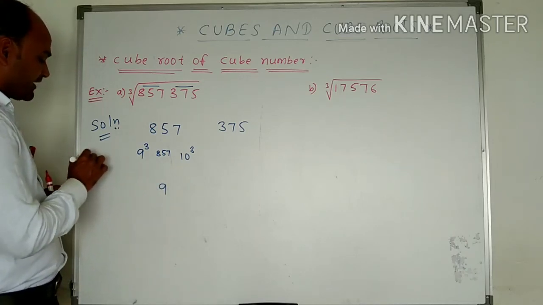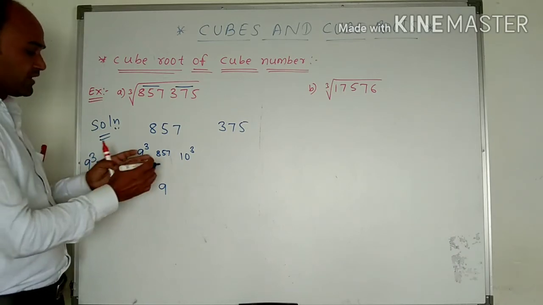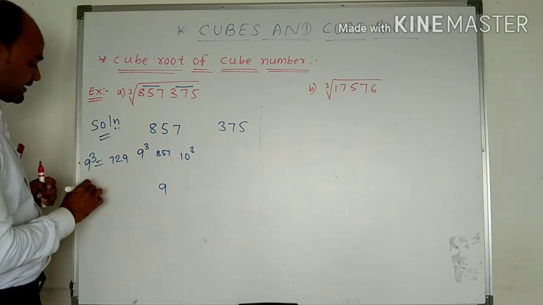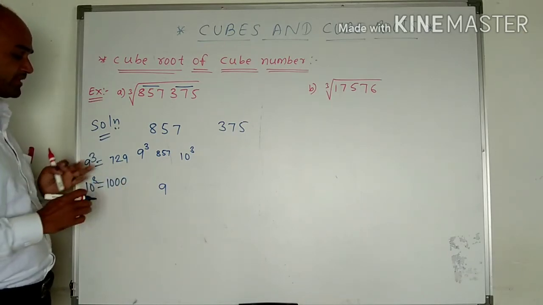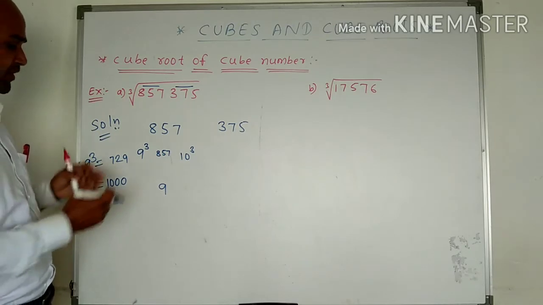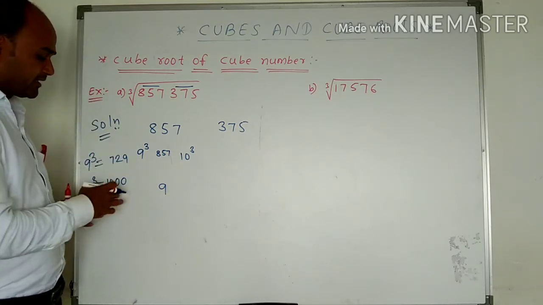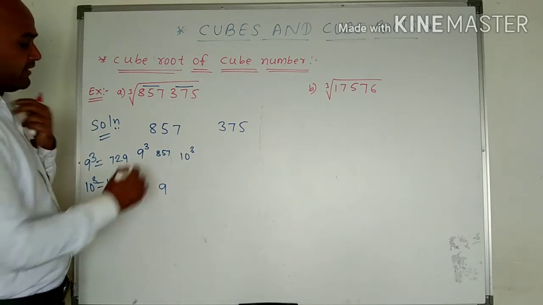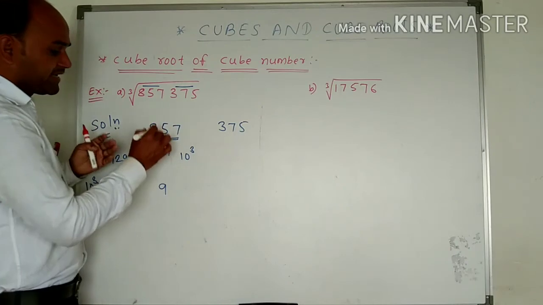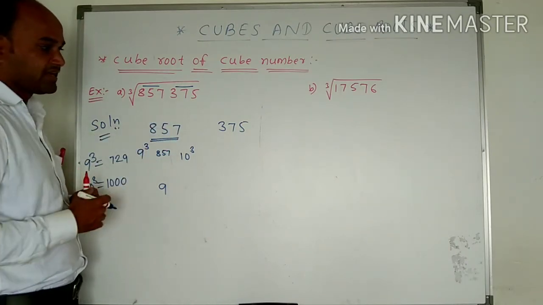So 9 का cube क्या होता है? 729. और 10 का cube क्या होता है? 10 का cube होता है 1000. The cube of 10 becomes 1000 and the cube of 9 becomes 729. The 10 is bigger, so we cannot take it; we take the smaller number, that is 9. और इसका किसके बीच में रहेगा? 9 cube के लगभग नियर रहेगा, so I have taken the smaller, that is the 9th cube.